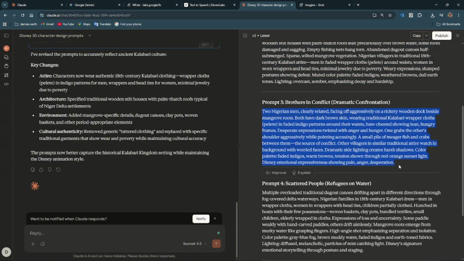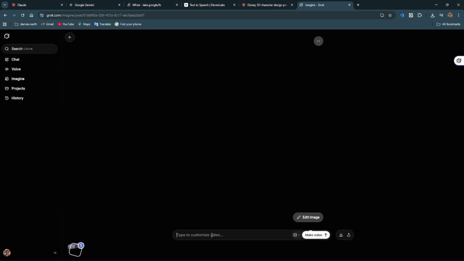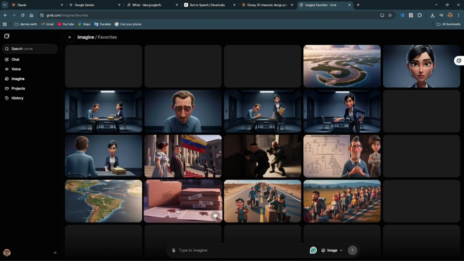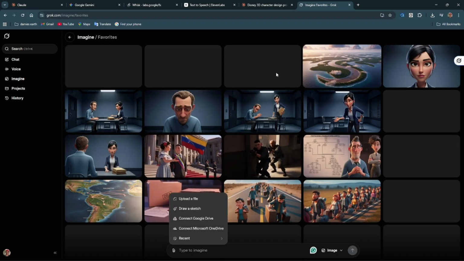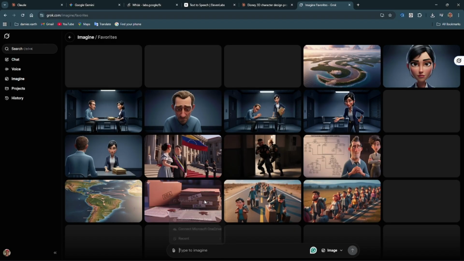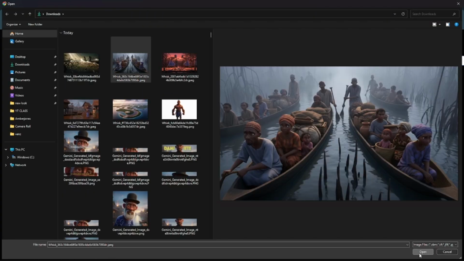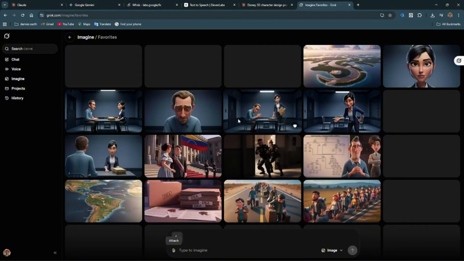So I'll copy this part, come in here, and we've added the image, though it's not showing because sometimes Grok glitches a lot. Like now, you see these videos are being generated, but it's showing black. So two things: either it's my network, or number two is Grok. Grok makes a lot of mistakes, a lot of mistakes.